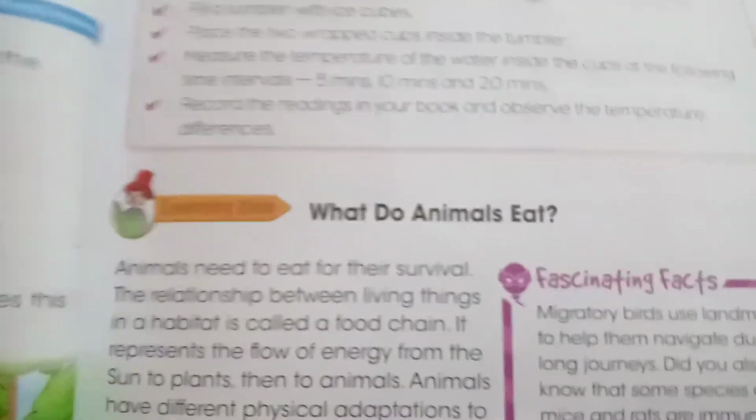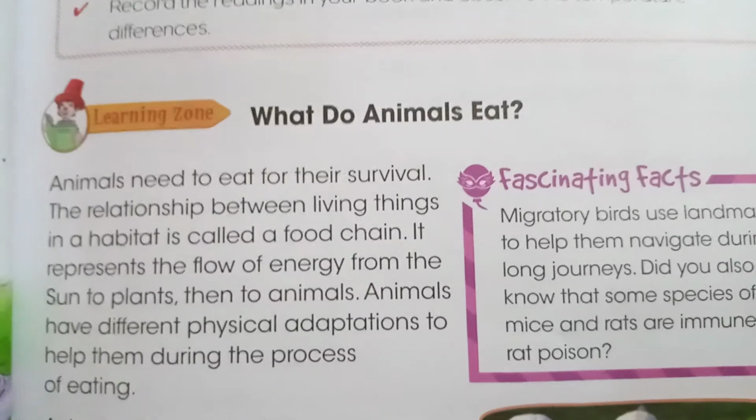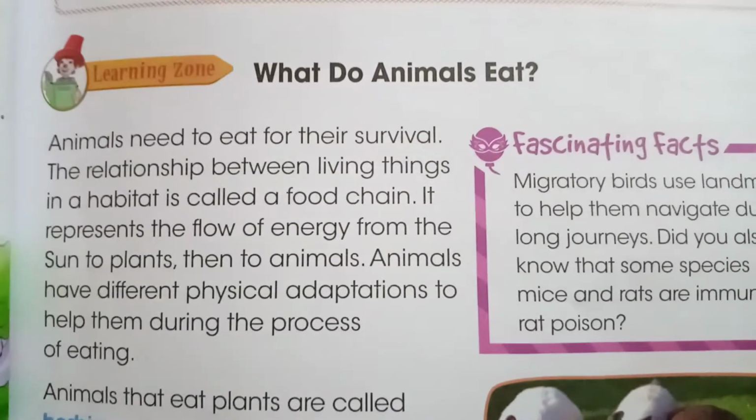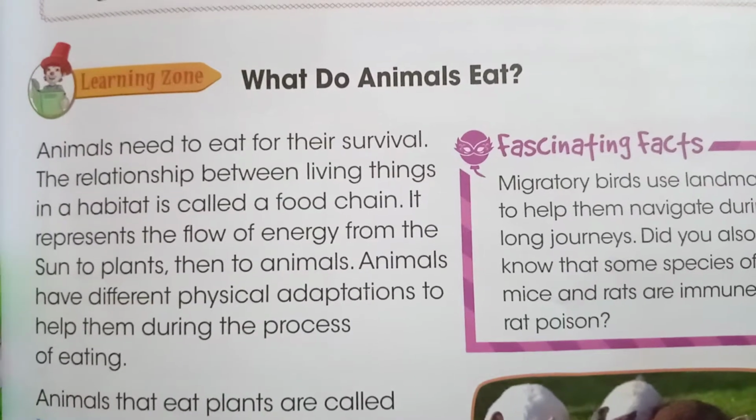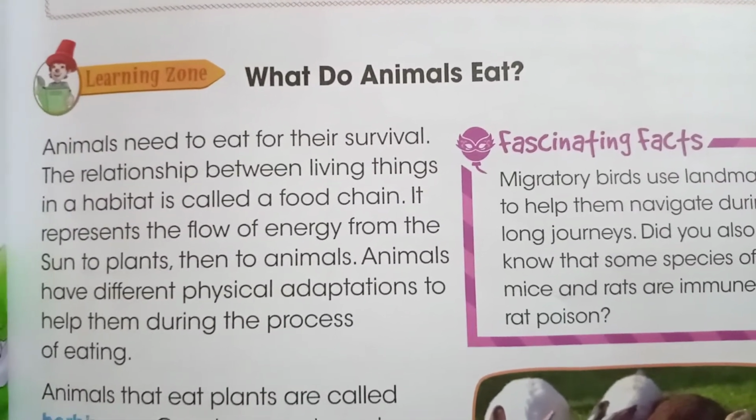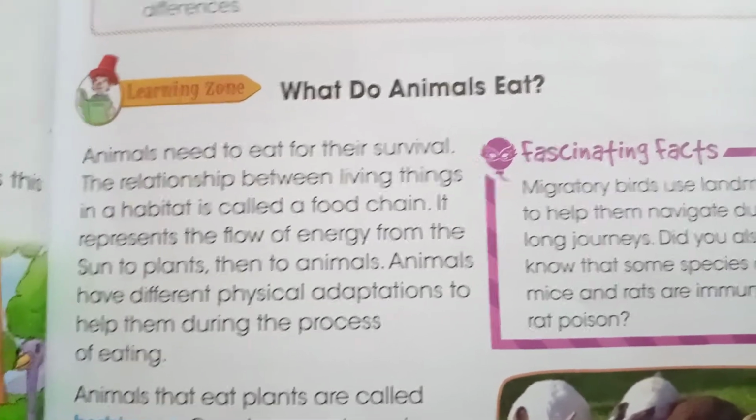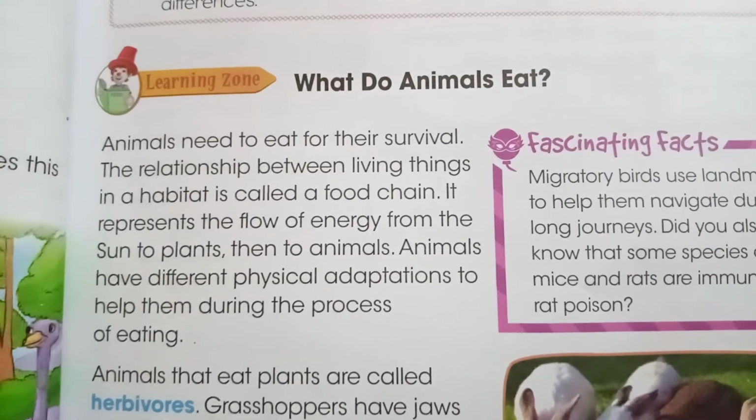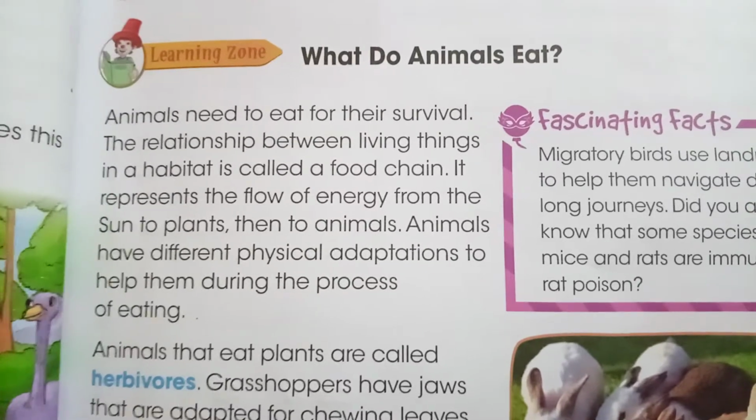Now come on page number 41, and today we have read about what do animals eat. Eating is a desire that all animals and human beings need food to eat. So animals also need food to get the energy and to survive in the world. But the relationship between living things in a habitat is called a food chain. The food chain is like that.